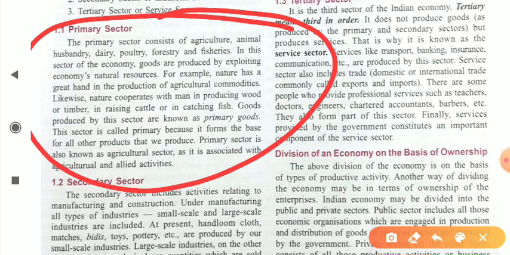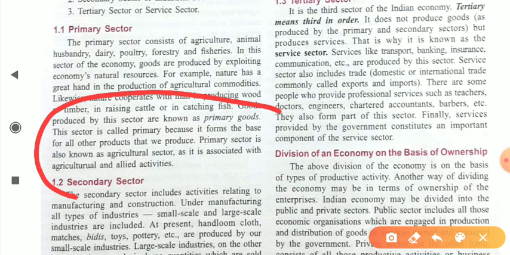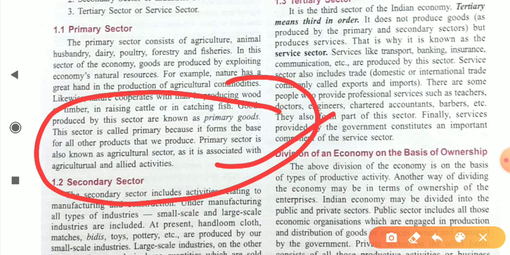So goods produced by this sector are known as primary goods. Always keep in mind that goods produced in the primary sector, or the goods which you directly receive from nature, are simply known as primary goods. This sector is called primary because it forms the base of all other products which are produced. The primary sector is also known as the agriculture sector as it is associated with agriculture and allied activities.